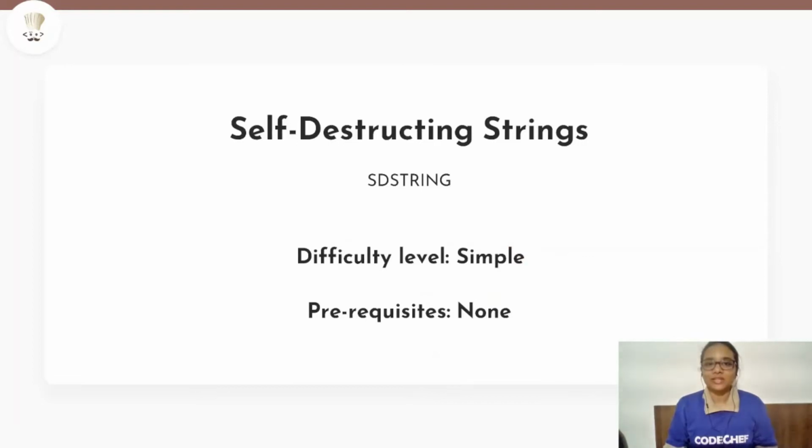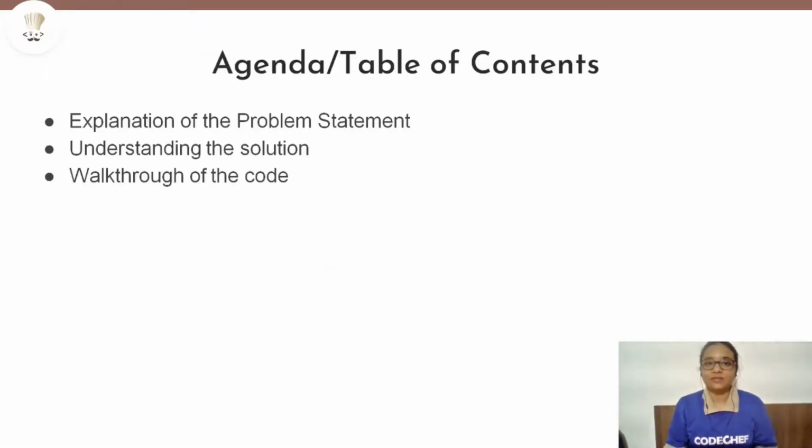Today we'll be solving the problem Self-Destructing Strings, which is a simple level problem and it belongs to the December Cook Off. Now let us see the agenda for today. So first we will see the problem statement. We'll try to understand what the problem wants us to do, and then we'll see how we can reach the solution. After that, we'll do a quick walkthrough of the code, which will be in Python.